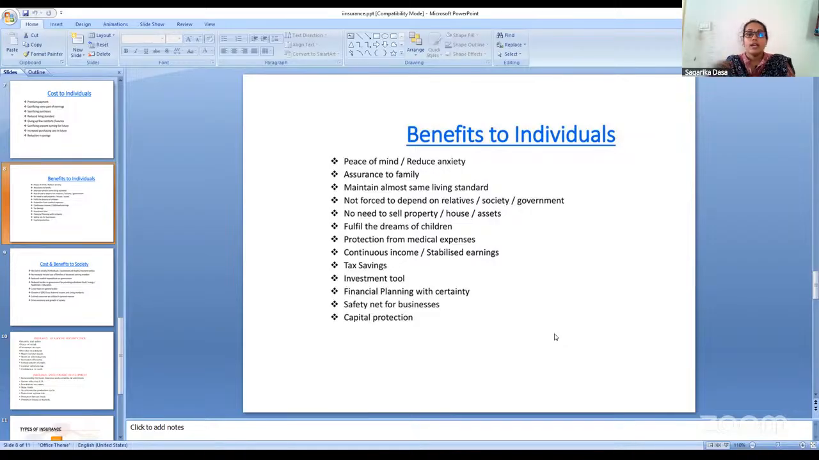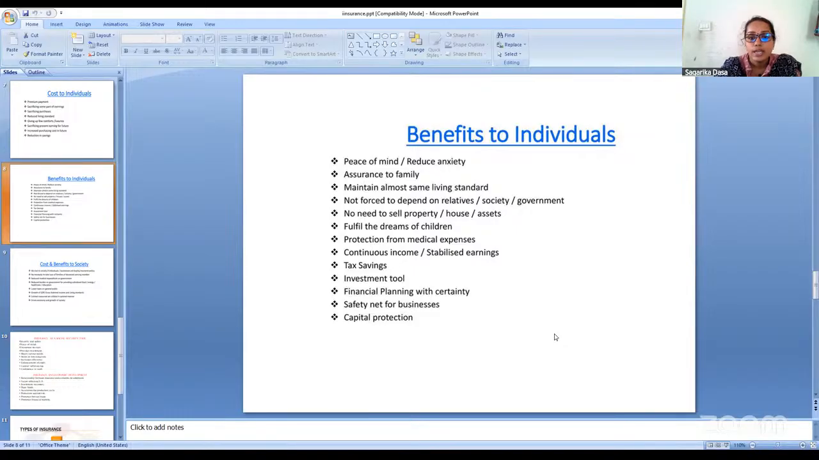Assurance to the family. If anything happens to the head of the family, an assurance will be provided to the entire family members saying that insurance is there. Even if the head of the family has got some sort of illness or some health problem or anything, the family will be assured saying, okay, the insurance policy is there. Whenever we require, we can go with the insurance compensation amount. So assurance will be provided to the family. That is another benefit to the individual.